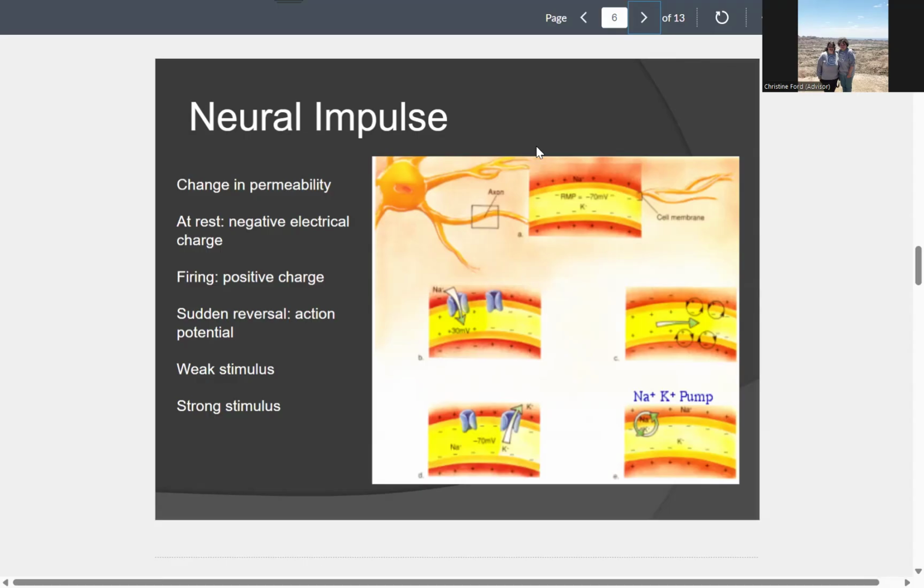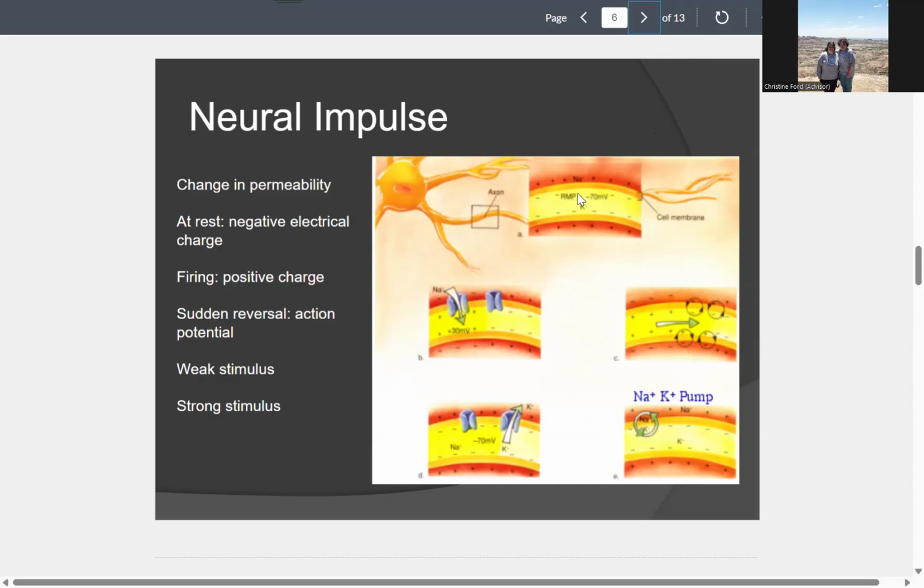Now, a neuron can fire with a weak stimulus, meaning that few neurons are firing at the same time, or a strong stimulus where multiple neurons are firing at the same time, or many neurons are firing at the same time. So this image shows that pump or that change in ion electrical charge.